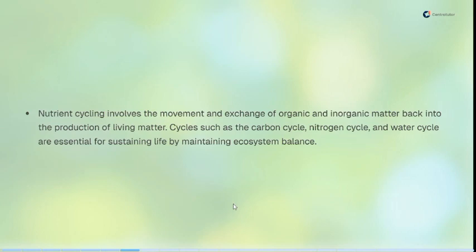Cycles such as the carbon cycle, nitrogen cycle, and water cycle are essential for sustaining life by maintaining ecosystem balance. These cycles show how water flows from the cloud down to the earth and back up to the cloud. Also how nitrogen moves from the atmosphere down to the earth and back, and the same thing applies with carbon. This is what these cycles are about. Later on we'll go into details about each of these cycles.